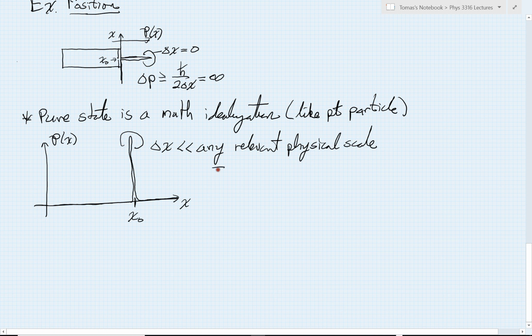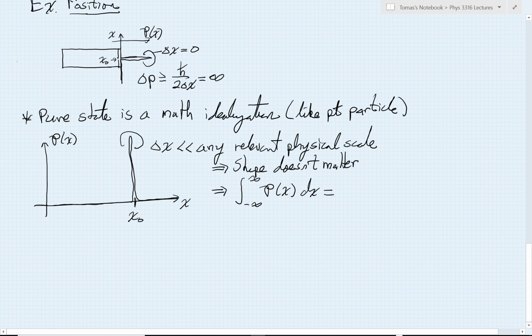So the lesson that we learn here for such a distribution for a pure state is that the shape, of course, doesn't matter, because the details of what is going on inside something like that Planck scale can't at all be relevant. But there's another important feature that we have to respect, and that is if we were to integrate over all possible values of x, this probability distribution of x dx, right?